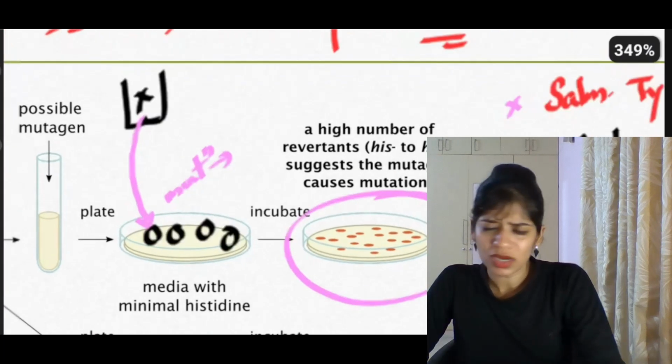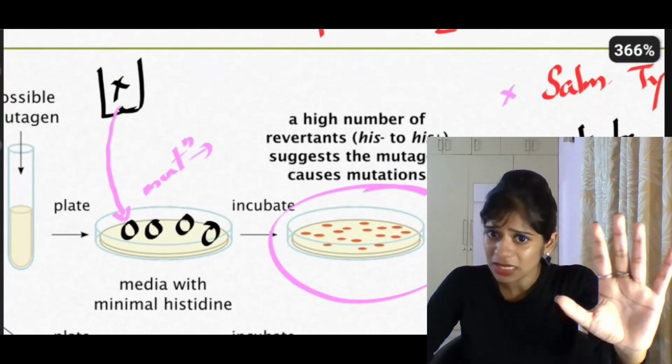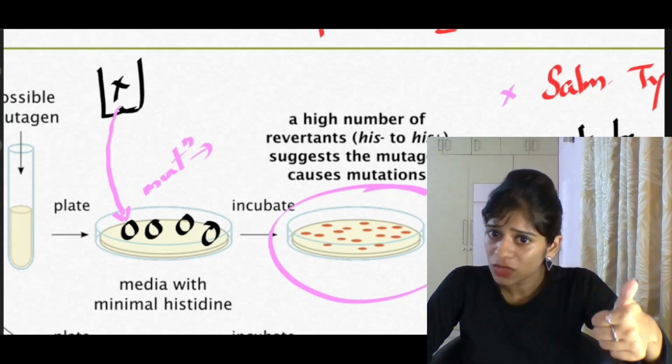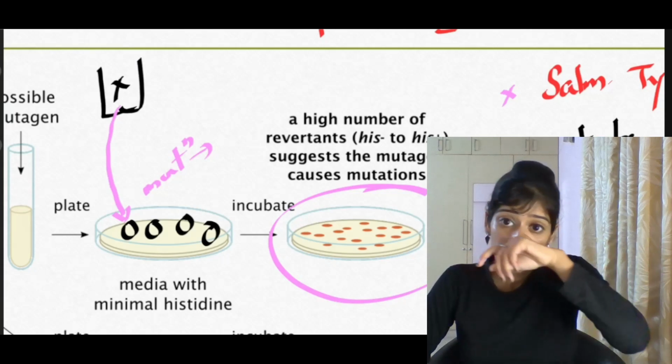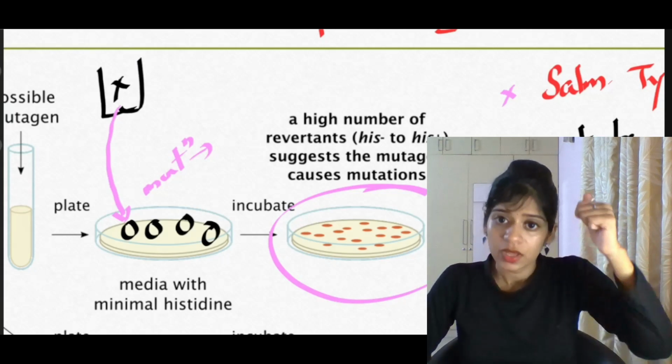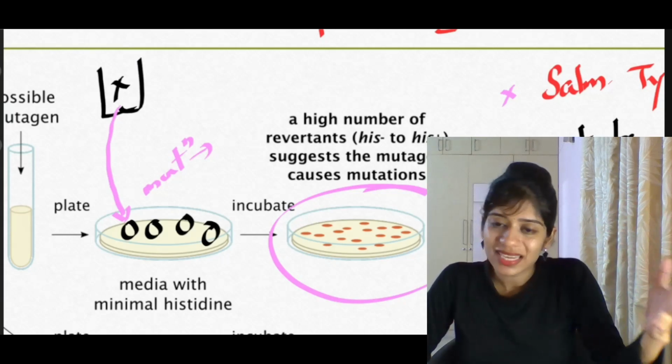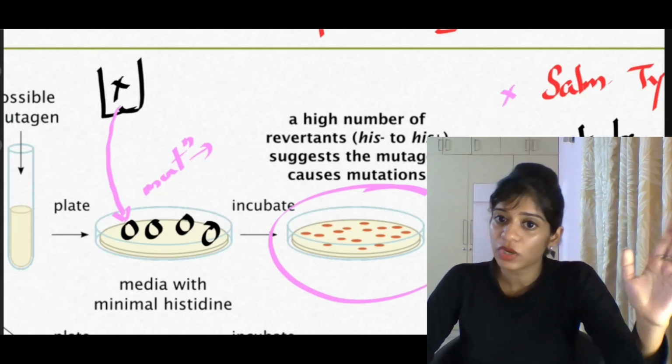I tried my maximum to make you understand, but it's okay. All you have to know is, in the Ames test, what is the bacteria that we use for this test? What is this test done for? It is done to see the carcinogenic potential of a chemical. Now which bacteria is used in this test? A mutated form of Salmonella typhimurium.